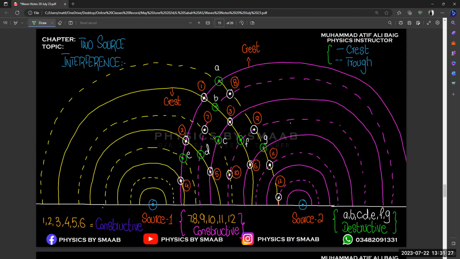This experiment can be done with any source, like a sound source, light source, or electromagnetic source, because all are types of waves. It's not compulsory that we always use light. You may also use sound waves to produce this type of interference.